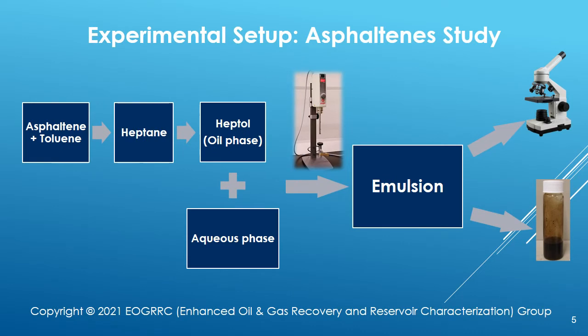To complete the asphaltene study, first the model oil was prepared by mixing the heptane and toluene, or heptol, at a certain ratio. During the preparation of model oil, different amounts of asphaltene were dissolved into toluene first. Then the toluene containing asphaltene was mixed with heptane to prepare the model oil with a certain amount of asphaltene particles.